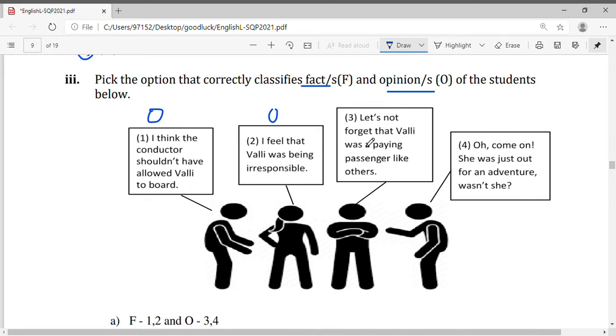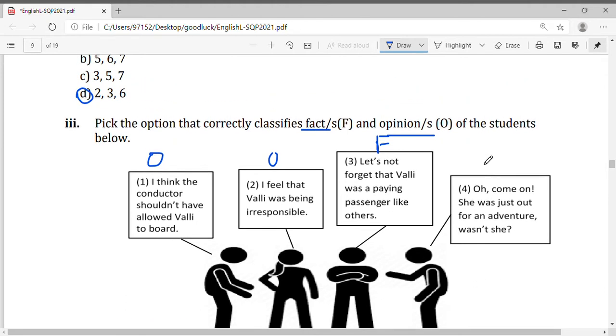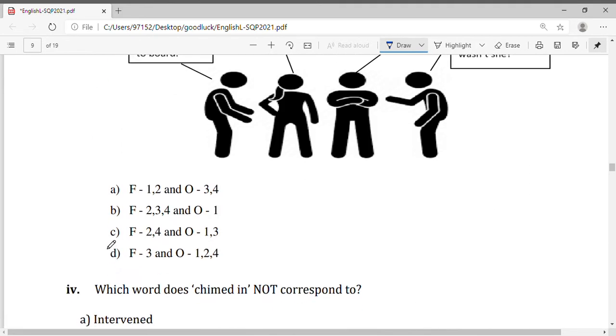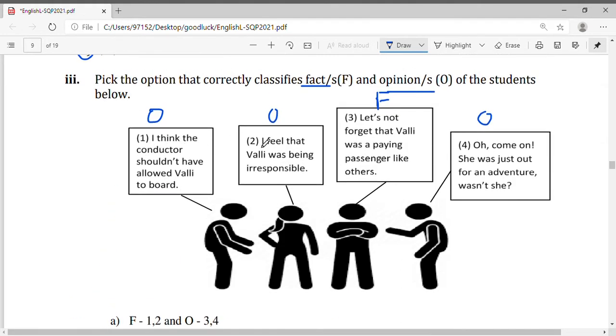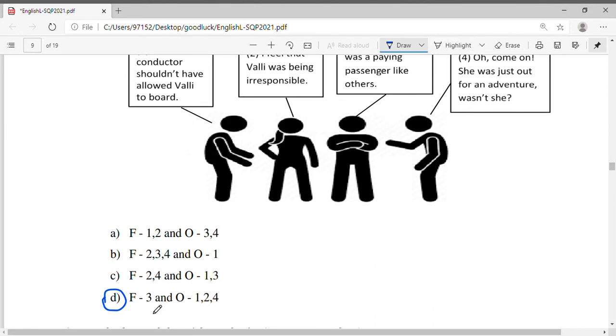Let's not forget that Valli was a paying passenger like others. But this is a fact. He is talking about a fact. Oh, come on, she was just out for an adventure, wasn't she? So this is also an opinion. So we have one fact and 3 opinions. So fact is 3 and opinion is 1, 2, 4. We have to mention this 1, 2, 4 and this is what they mentioned. So fact is the third option. Opinions are 1, 2 and 4.